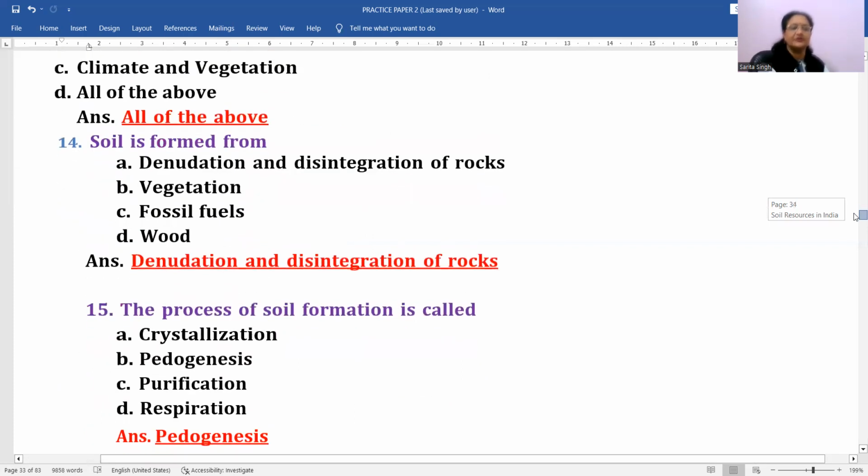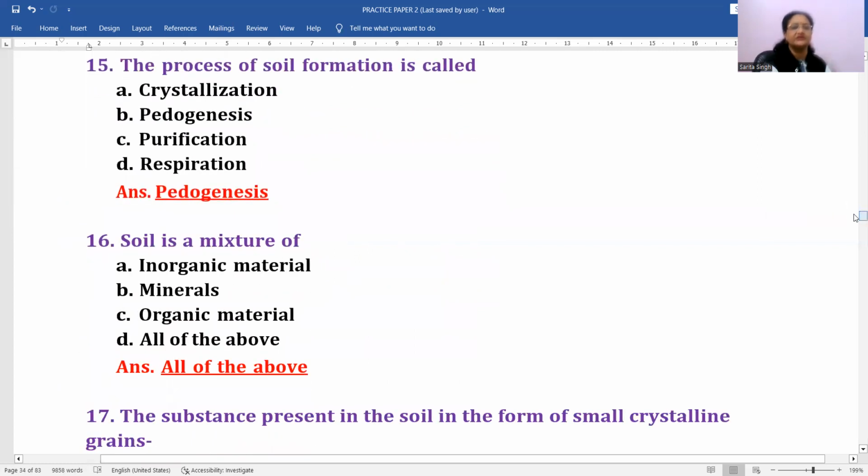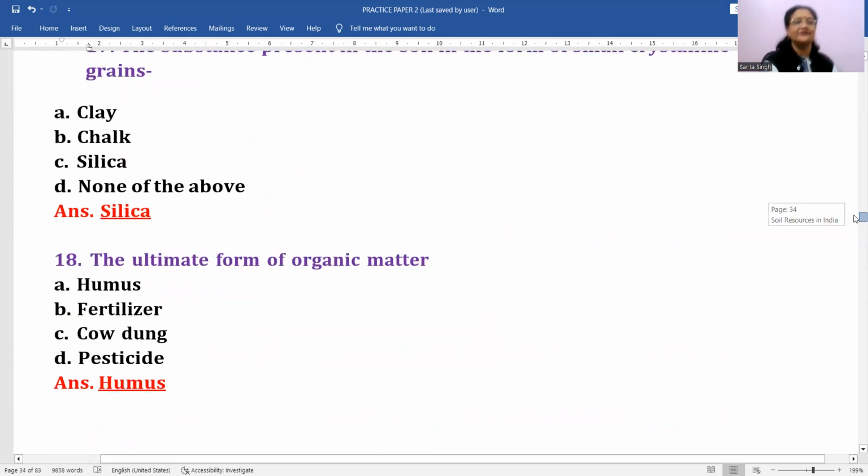Okay. Next question. The process of soil formation is called crystallization, pedogenesis, purification, respiration, pedogenesis. Okay. Which is the term given for the formation of soil. Then soil is a mixture of inorganic material, minerals, organic material, yeah, all of the above. All of the above is the correct option for this, right?